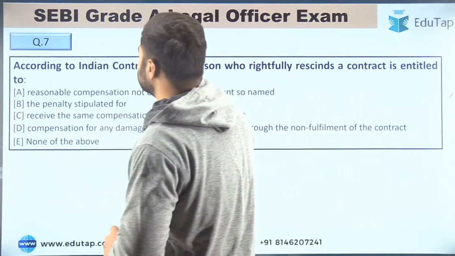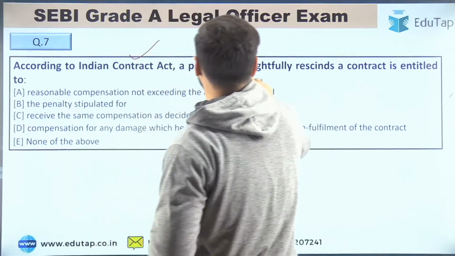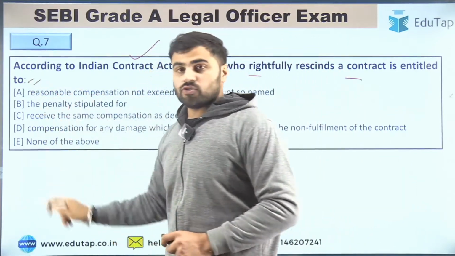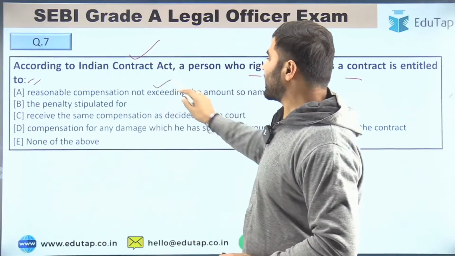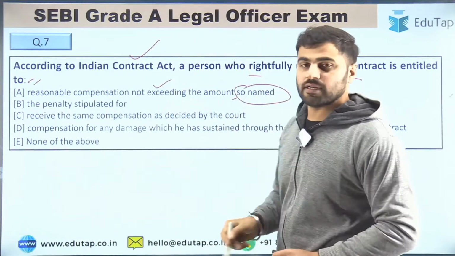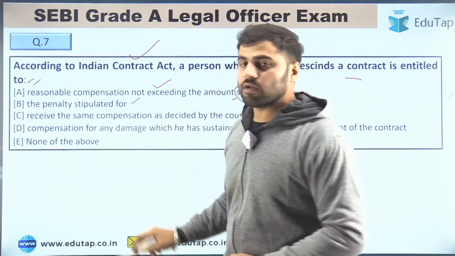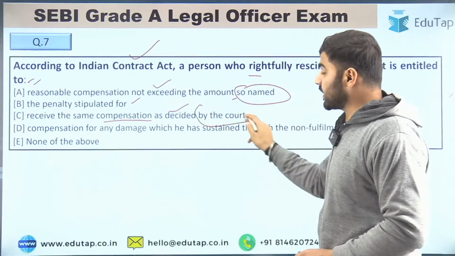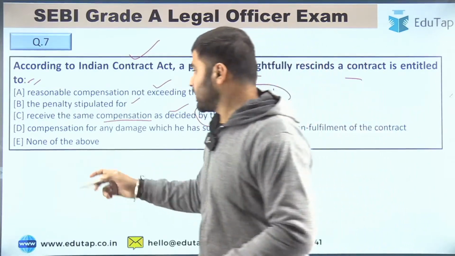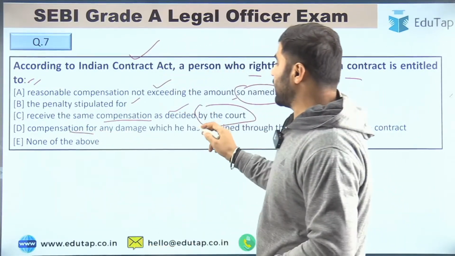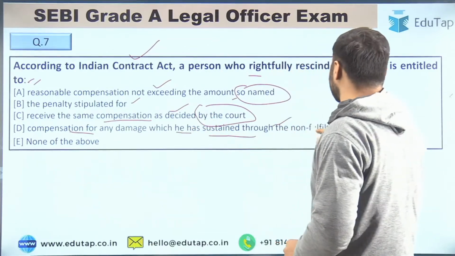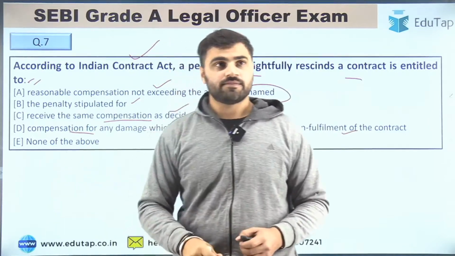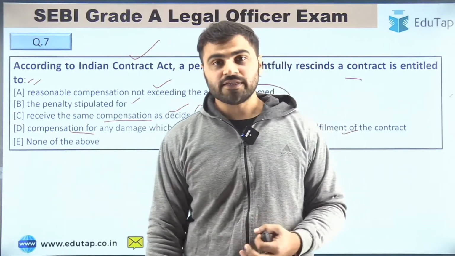So question number 7 is, according to Indian Contract Act, a person who rightfully rescinds a contract is entitled to, your options are: reasonable compensation not exceeding the amount so named. Option number B is the penalty stipulated for. Option number C is receive the same compensation as decided by the court. Option number D is compensation for any damage which he has sustained through the non-fulfillment of the contract. And option number E is none of the above. So tell me the right answer, friends.